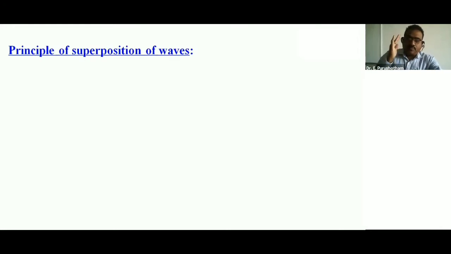When two or more waves travel through the same portion of the medium simultaneously, the resultant displacement at any point is the vector sum of the displacements due to individual waves. This is called the principle of superposition.